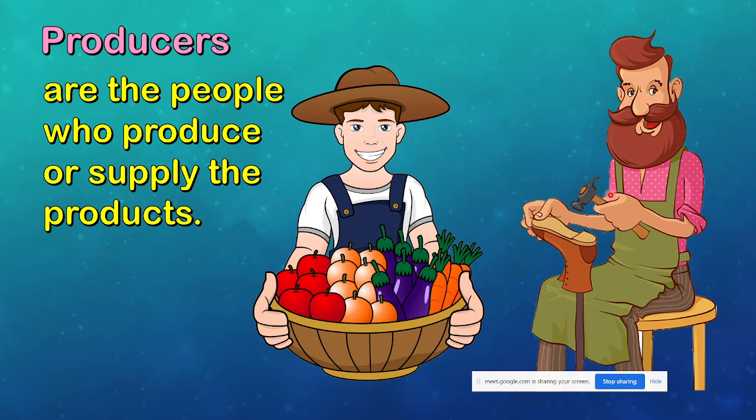Now, producers are the ones who make products. For example, do you know what this is? The picture. The man is a what? Shoes. Yes, shoes. It's a shoemaker. The man makes shoes. He is a producer of shoes. The product is shoe, right? And he is the producer because he's the one who makes the shoes.